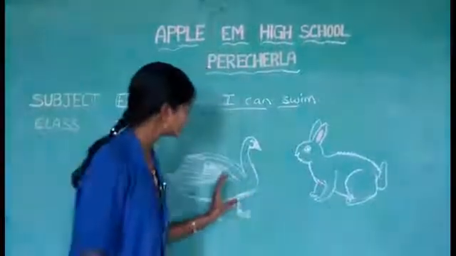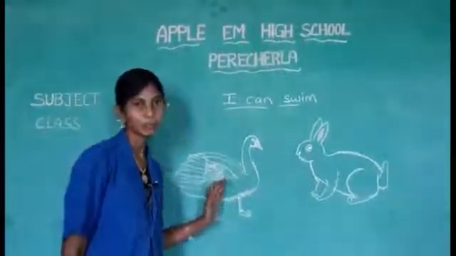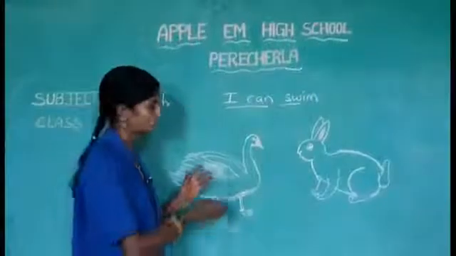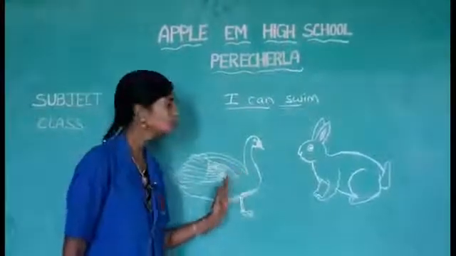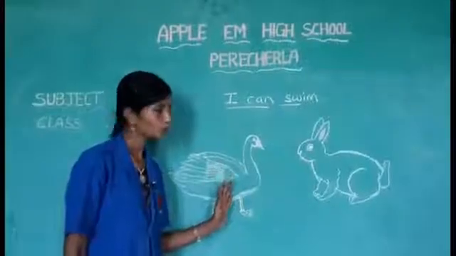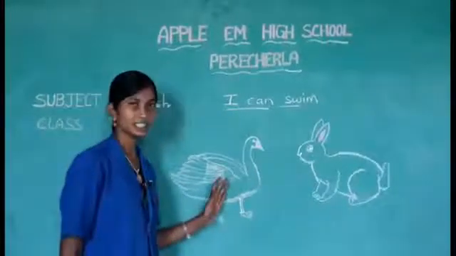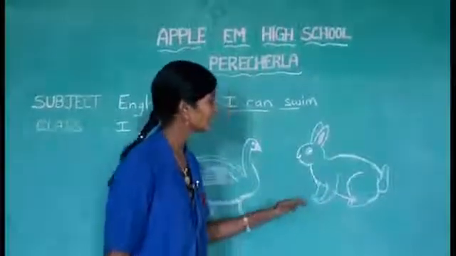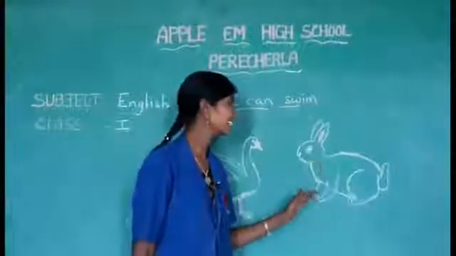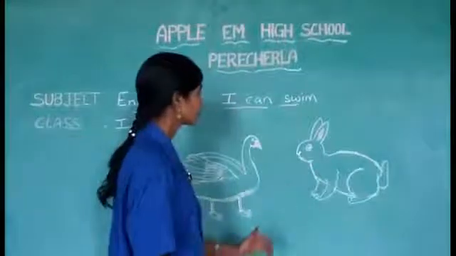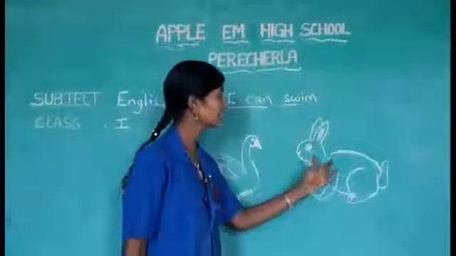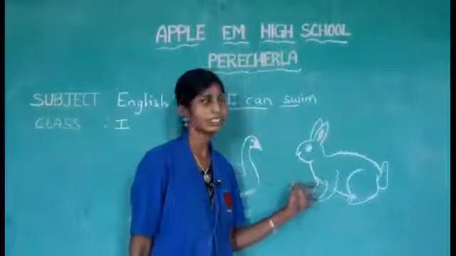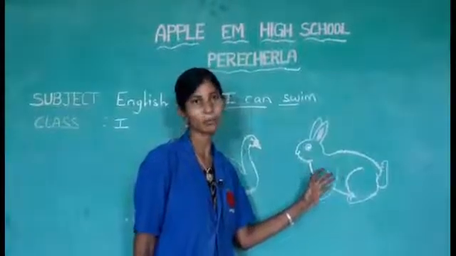Let's see. This is swan. Swan is a bird. It is white in color. In this lesson, the name of swan is Dolly. It can swim in water and it can fly in the air. Next, rabbit. Rabbit is also white in color, and the name of rabbit in this lesson is Bunny. So, Bunny can run and hop.